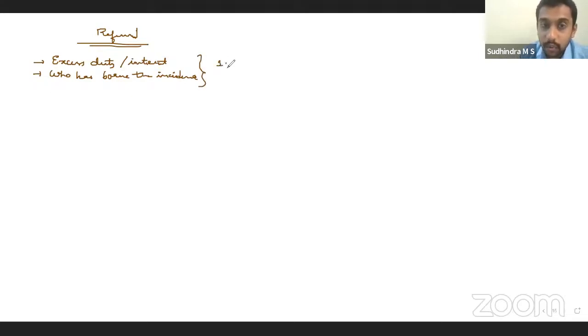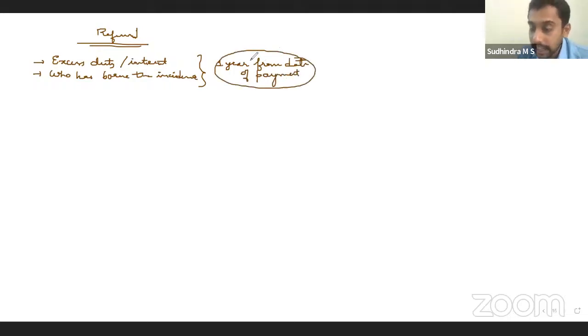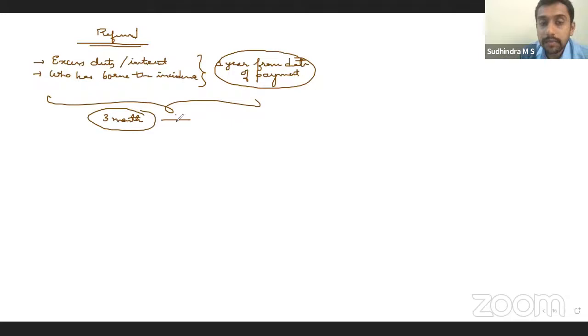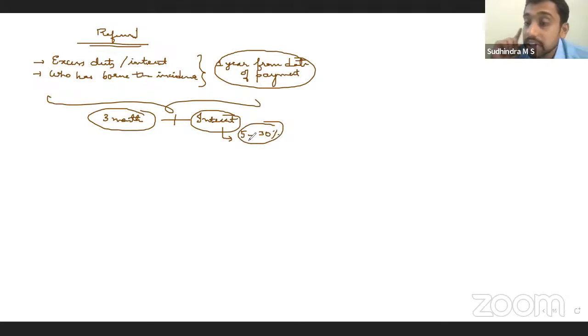Time limit is within 1 year from the date of such excess payment. One year from the date of payment, you have to apply for the refund. So the time limit is lesser here, unlike GST. Once the application is filed, in GST they have 60 days. Here the officers have 3 months to process the application. If they do not process the application within that time, for the delay, they have to pay interest. Here, the interest rate is not fixed. It is at the discretion of the officer, 5 to 30%. That's the range they have given, so depending on the circumstances, they can fix the interest.